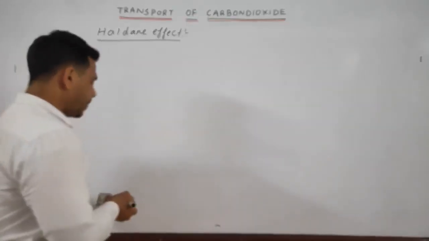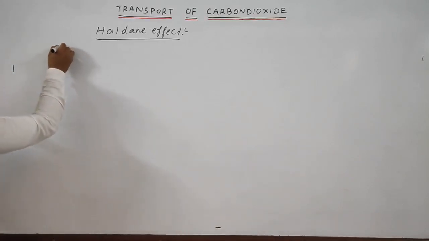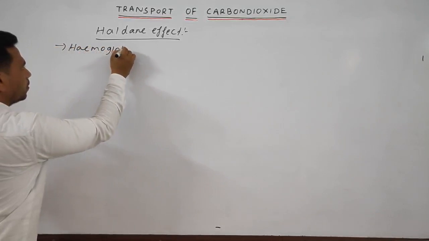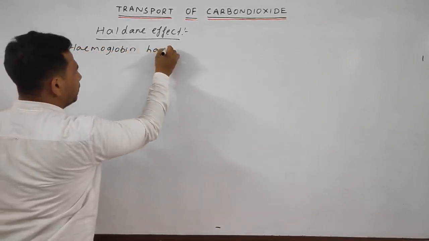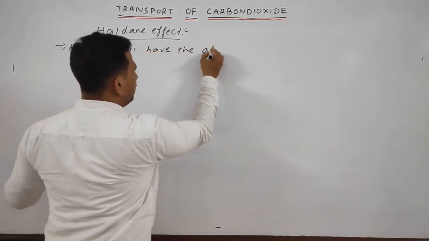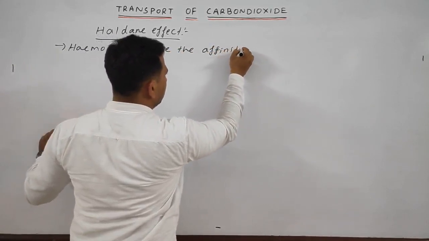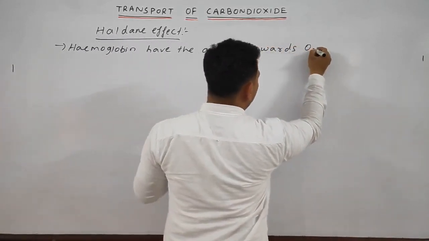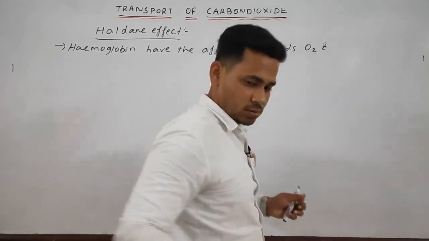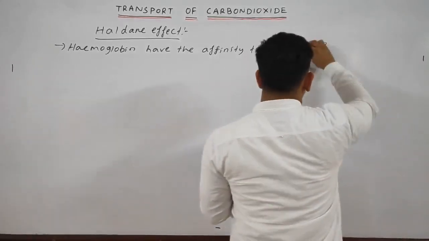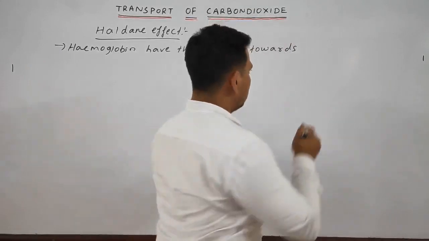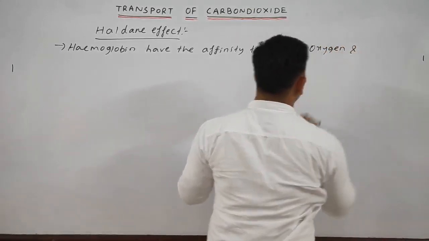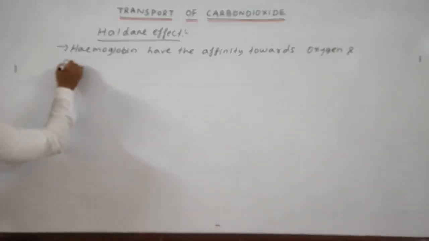So hemoglobin has an affinity towards both O2 and CO2, oxygen and carbon dioxide.